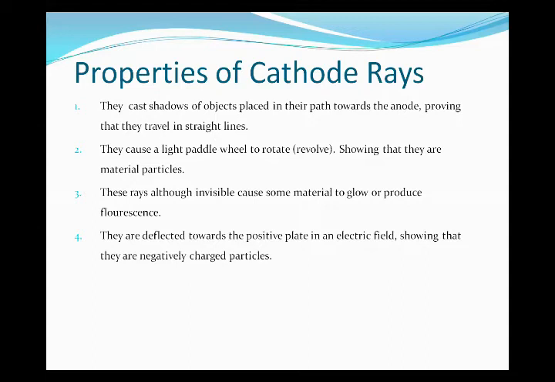It is a form of luminescence. So once again I am repeating this point: these rays, although invisible, cause some material to glow or produce fluorescence.